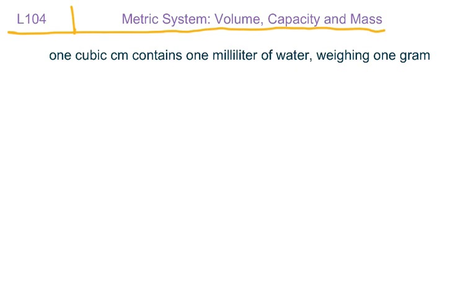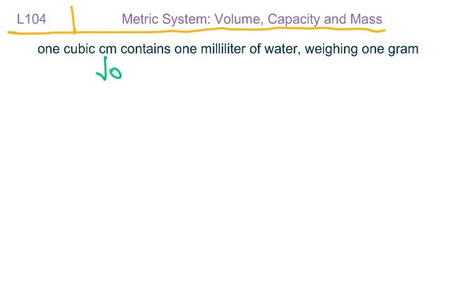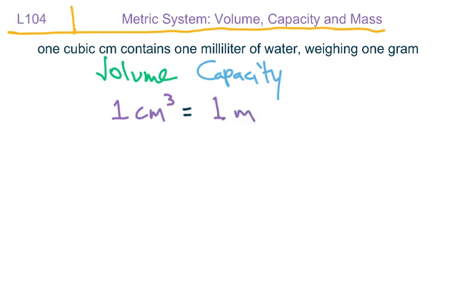If we were going to kind of parse that out, we might make this statement. So if we think about volume, it would be 1 centimeter cubed or 1 cubic centimeter. And that volume translates to something that we call capacity. And we know our measurements for capacity in the metric system are liters or milliliters and centiliters. So 1 centimeter cubed is equal to precisely 1 milliliter. And this is water, of course. And then the last is we'd think about, well, what about mass? How much does the thing weigh? And as it says there, it weighs 1 gram.